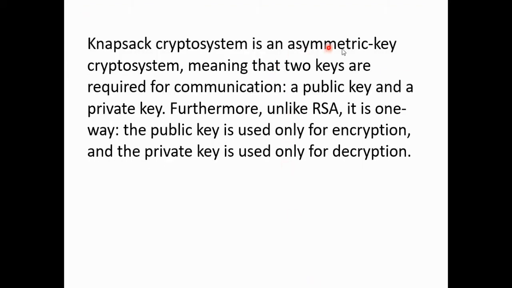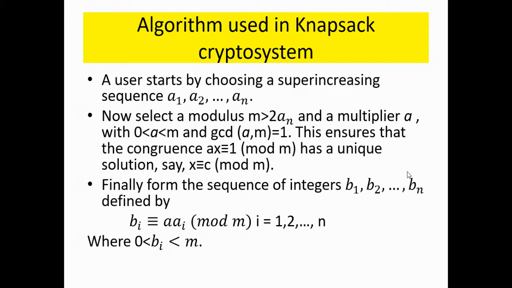So knapsack crypto system is an asymmetric key crypto system, meaning that two keys are required for communication, a public key and a private key. Furthermore, unlike RSA, it is one way. The public key is used only for encryption and the private key is used only for decryption. This was not the case with RSA crypto system. Now let us see the algorithm which is used in knapsack crypto system.